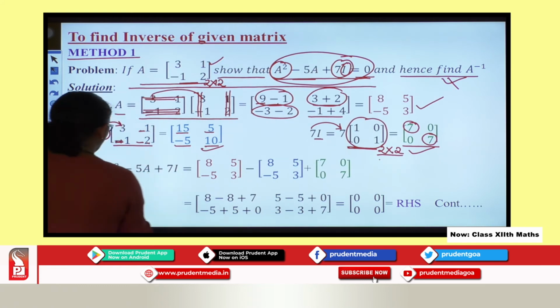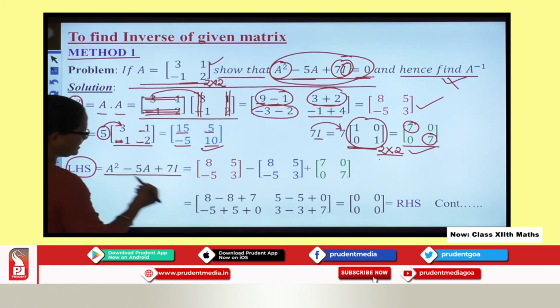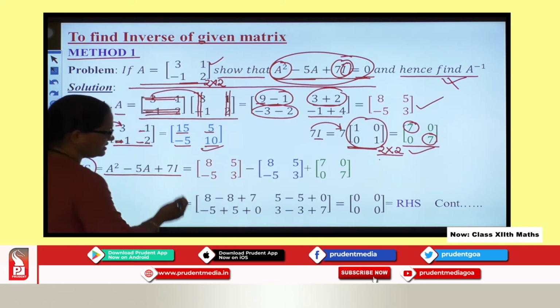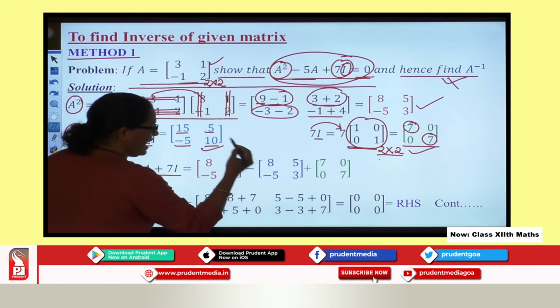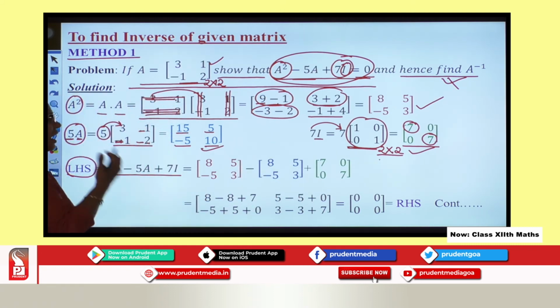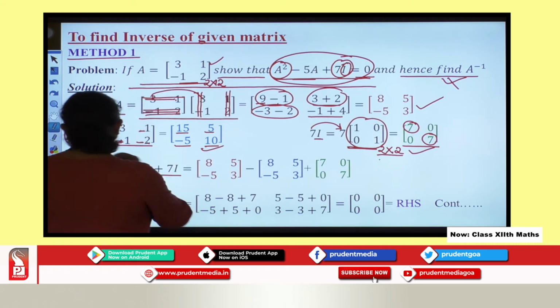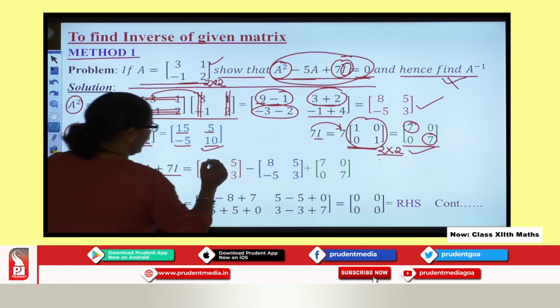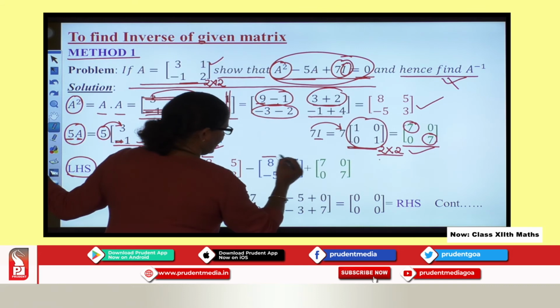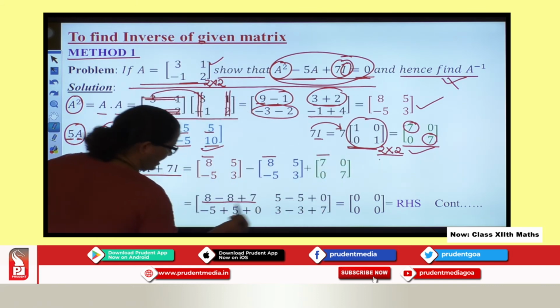So I got these three things. Now I substitute in my LHS. So this is my LHS. I substitute all these matrices here, and I add and subtract. I will explain how to add two matrices and how to subtract two matrices. Here we go element wise. So 8 minus 8 plus 7 will give you the first entry.